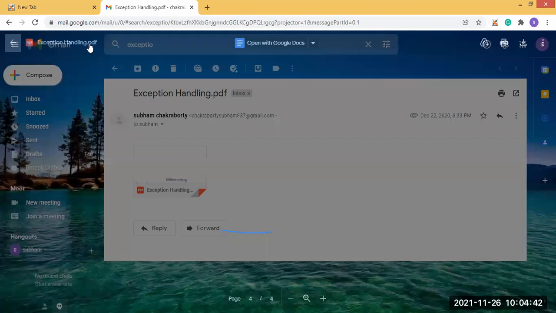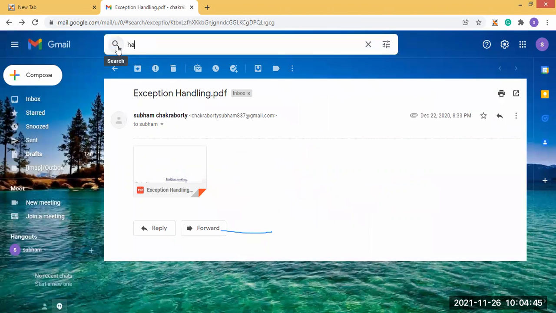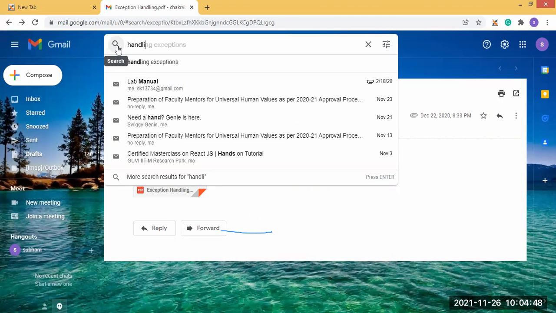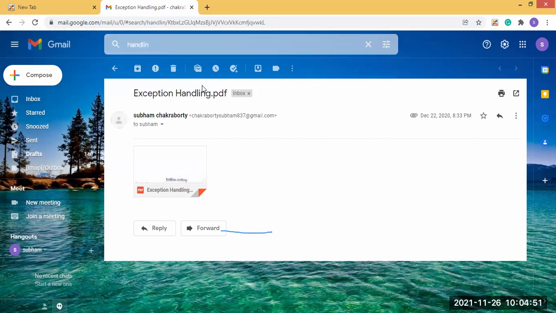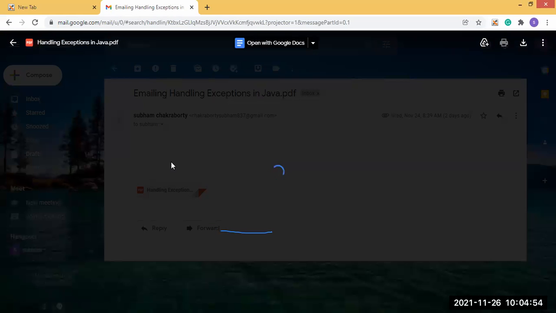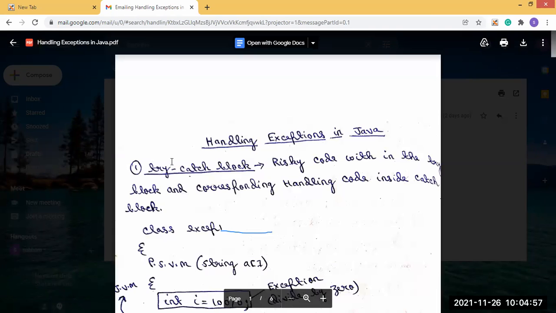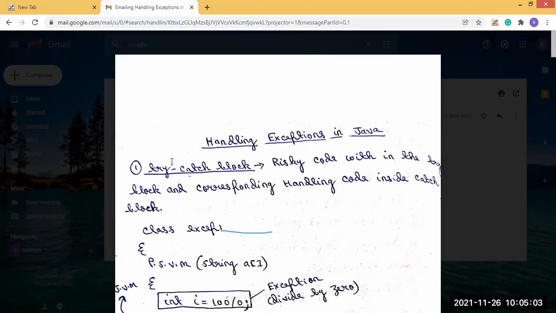Now we will move on to how exceptions can be handled in Java, which we were discussing in yesterday's class, using the try-catch block. When the user wants to handle the exception instead of the compiler, he or she will write the code which generates the exception in the try block, and there will be a catch block after the try block.